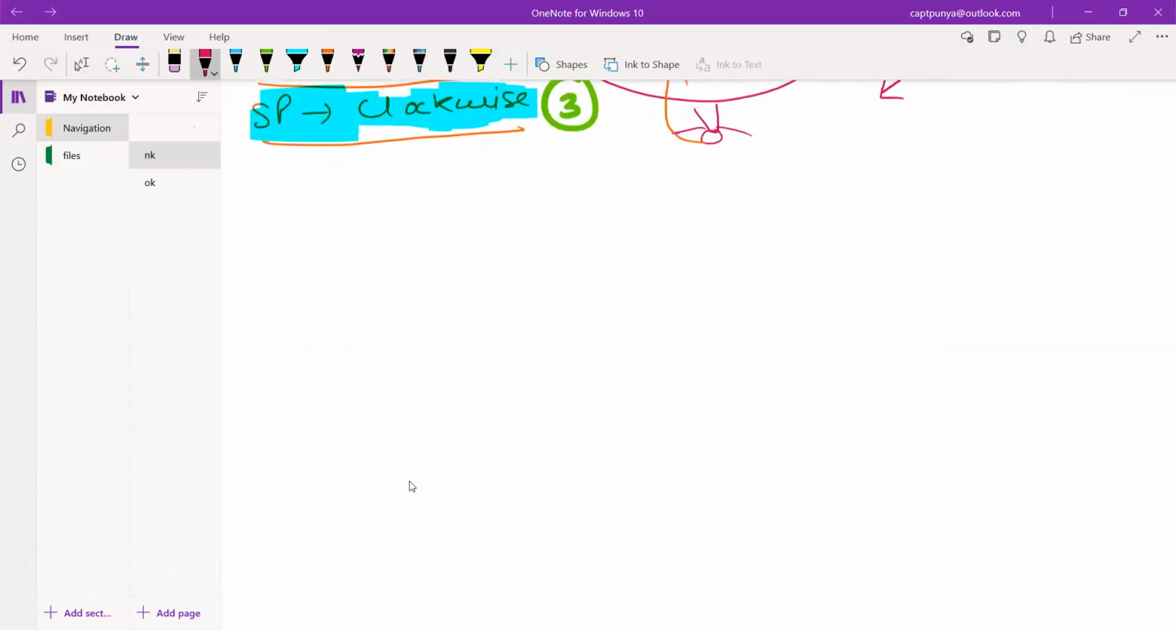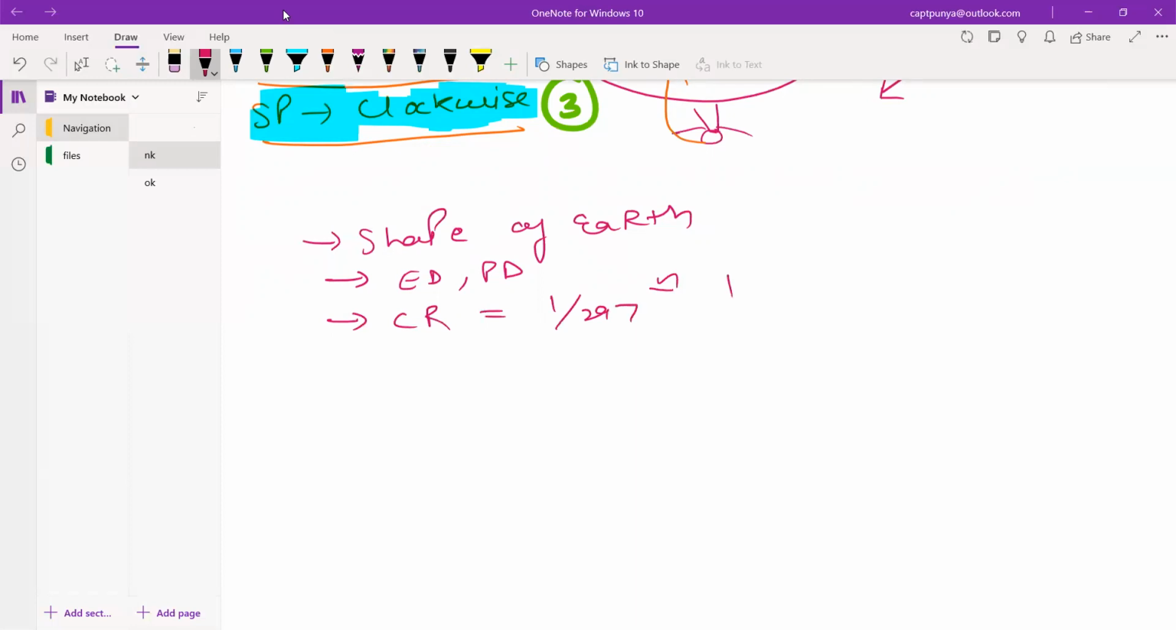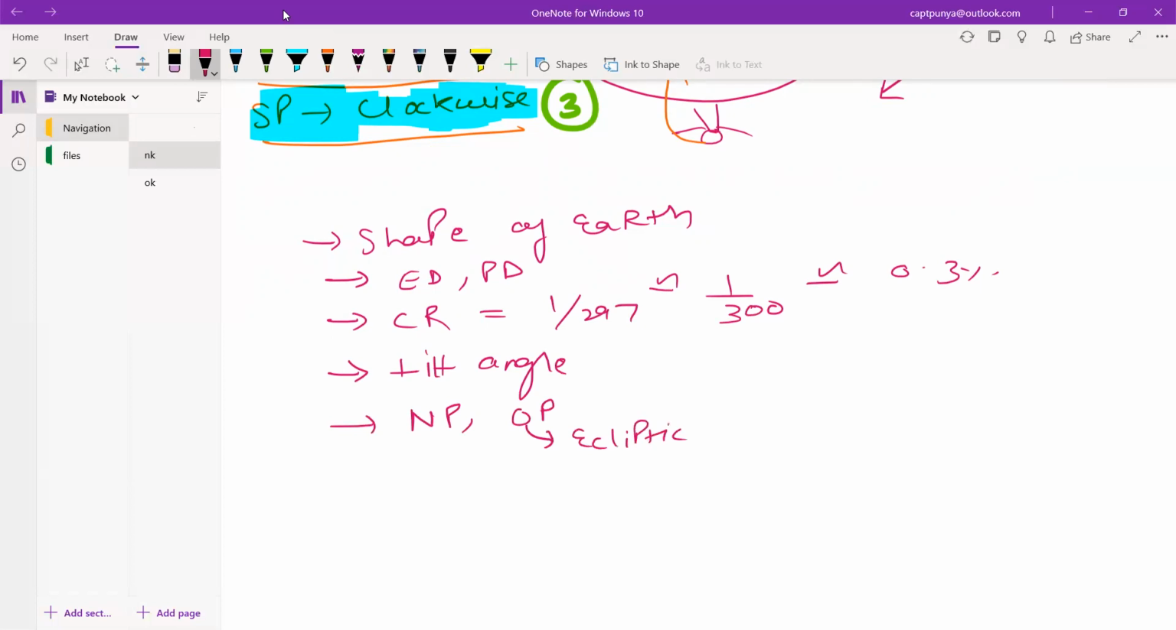So I'm going to just summarize in the end what we have done. So we have done the shape of earth. Okay, so shape of earth, we have done the equatorial diameter and the polar diameter. We have done the compression ratio, which was 1 by 297, equivalent to 1 by 300 or 0.3%. Okay, we have talked about the tilt angle of the earth. We have talked about two planes, which is the normal plane and the orbital plane. Orbital plane is also known as your ecliptic plane.